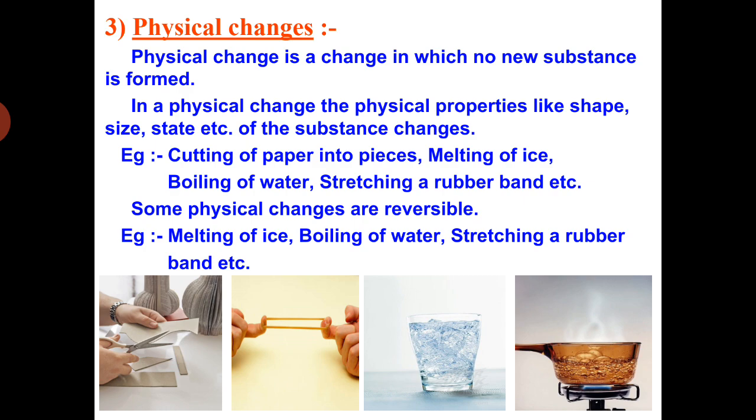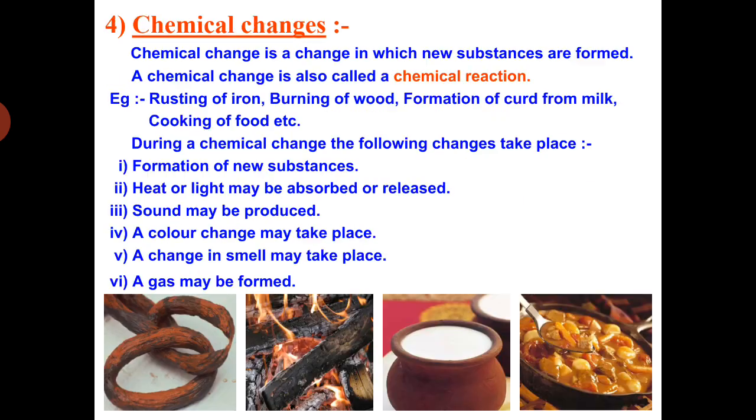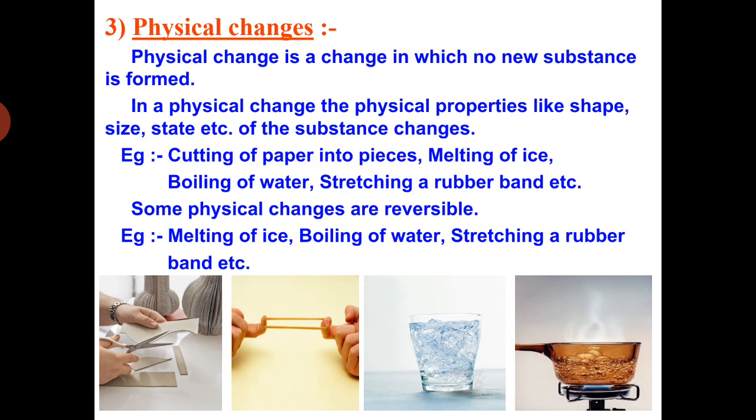Clear? This was your activity 6.5, in which you are asked to hold a hacksaw blade with a pair of tongs and heat it. So it will become red hot, red color. So change in color takes place. So it is a physical change. So now let us come to the concluding part. The main thing, what is physical property? What is meant by physical properties? Physical properties means what? Shape, size, color and state of a substance are called its physical properties.